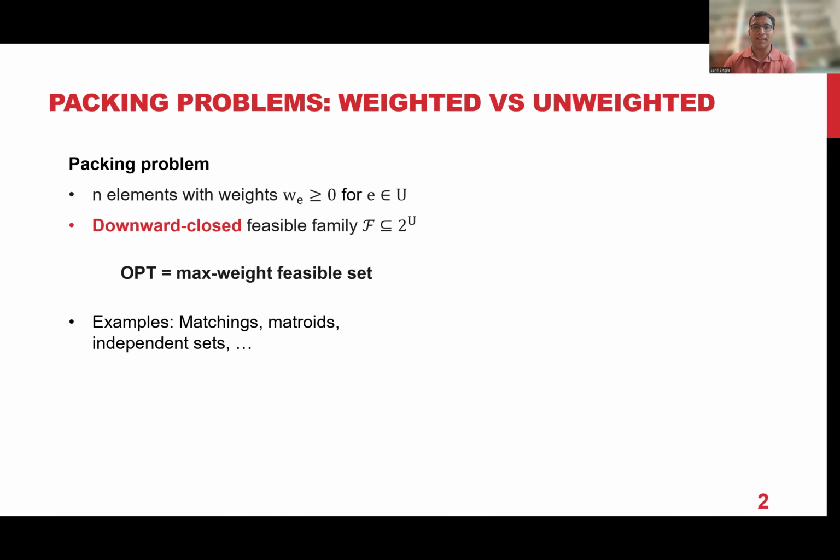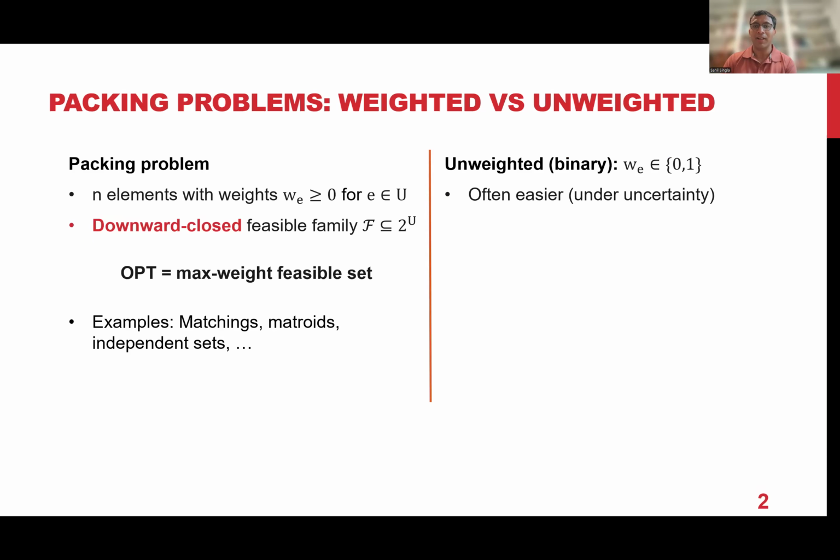And often these packing problems are easier to solve in the unweighted setting. By unweighted setting, I just mean that the weights are either 0 or 1. So basically, if a weight is 0, offline, if you know all the weights, you'll just discard all the 0 weight elements. And it's really about just maximizing the cardinality or the size of the feasible set that you'll select. And often it's easier to solve these problems in the unweighted setting. Say, max cardinality matching is easier than the max weight setting, but the unweighted problems capture the heart of the problem.